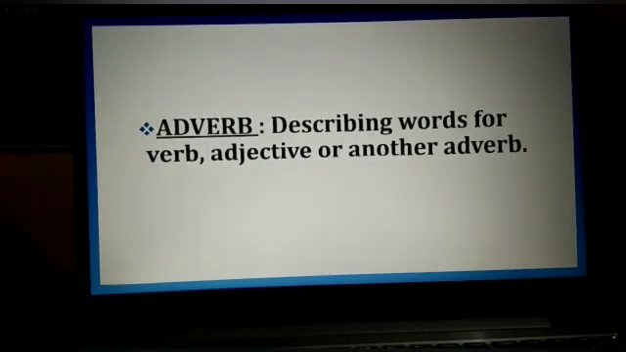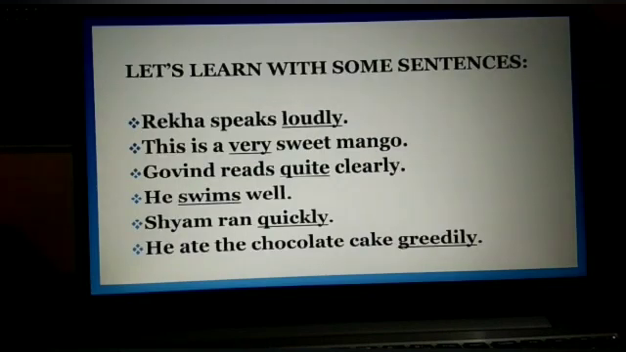Our next part of speech is adverb. Now what is meant by adverb? A word or phrase that modifies or qualifies an adjective, a verb, or another adverb. In other words, we can say that it is a word which describes a verb, an adjective, or another adverb. So let's see adverb with some examples.